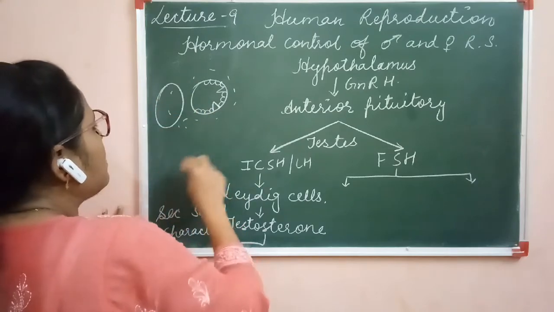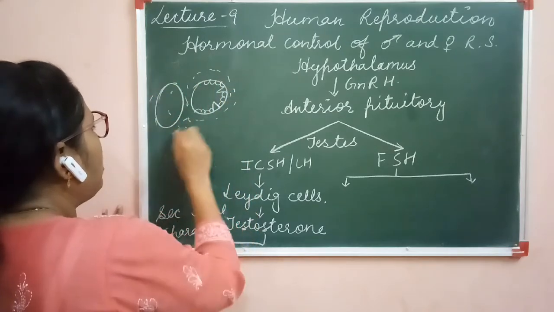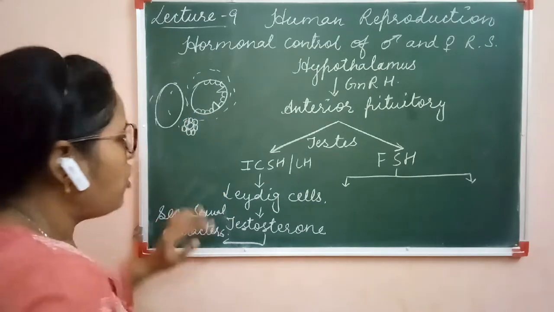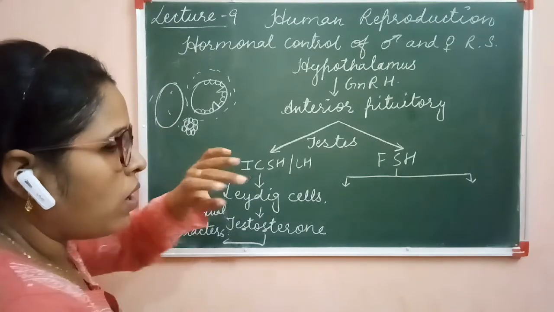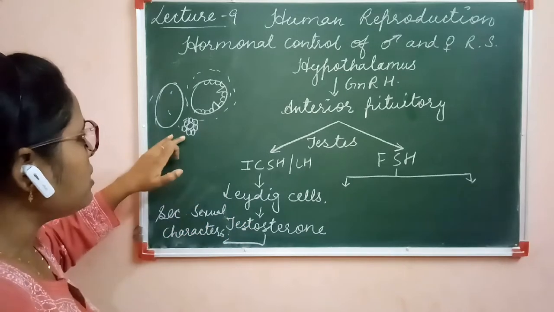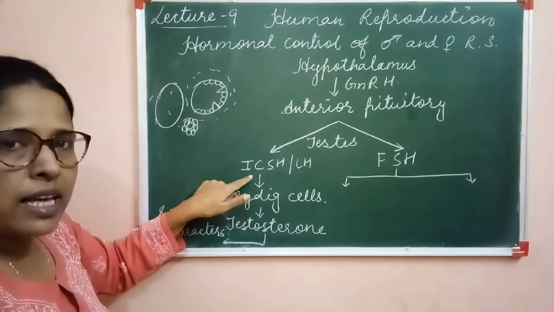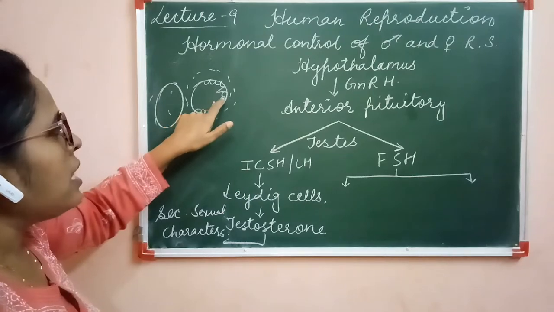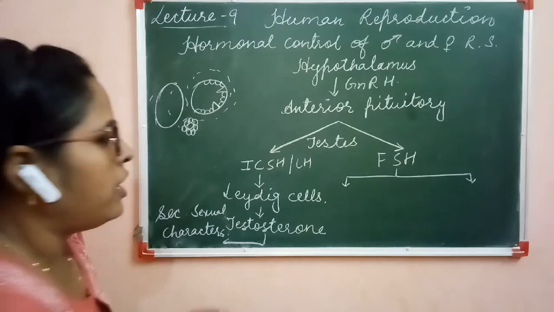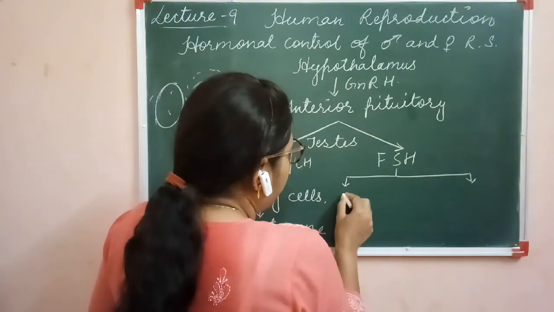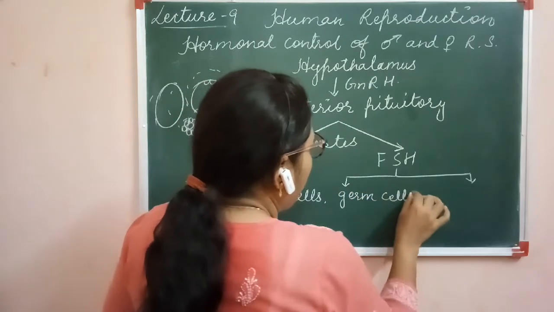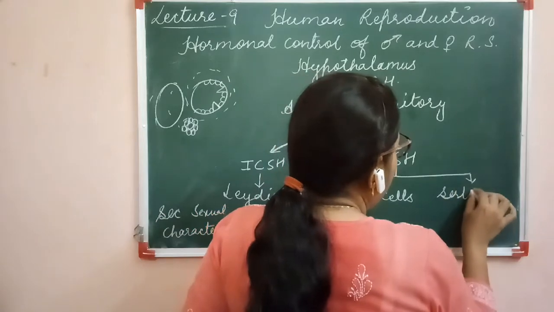This is again the seminiferous tubule. Inside the interstitial fluid, some cells are present. They are called interstitial cells. These are also called Leydig cells and are responsible for the secretion of testosterone. These cells get stimulated by the ICSH hormone, and the Sertoli cells and germ cells are stimulated by FSH, that is follicle stimulating hormone. It stimulates the germ cells and Sertoli cells.